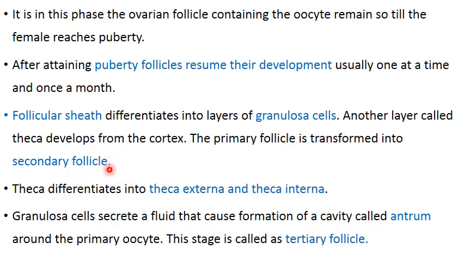So this was about the secondary follicle. What will happen in the tertiary follicle? The theca will get differentiated into theca externa and theca interna. And the granulosa cells secrete a fluid, and that causes the formation of a cavity called the antrum around the primary oocyte. So this stage is now called the tertiary follicle.